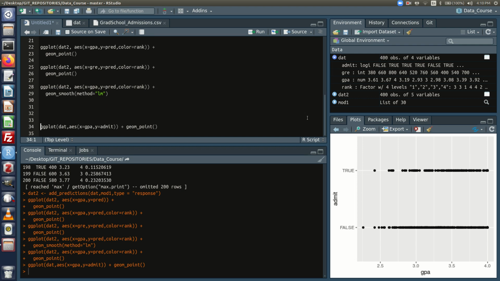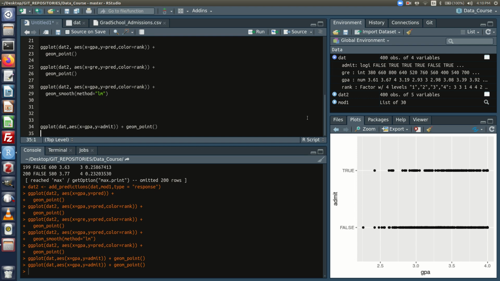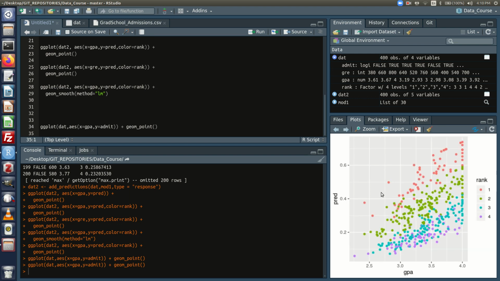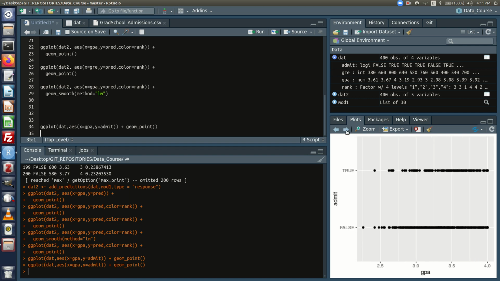Part 2 here. So I've done a quick little plot using the original data frame. GPA is the x-axis, y is admit, not pred like we did up here. Okay, just throwing up the points and bingo, that's what we get. So this is what we're looking at. These are the actual reality. The previous plots, like this one, are the predicted reality based on the model that we fed into our data. Okay, so this is what actually happened.